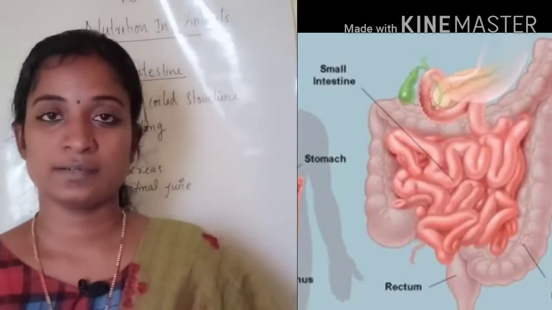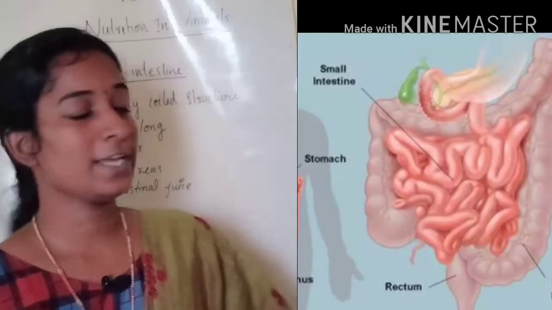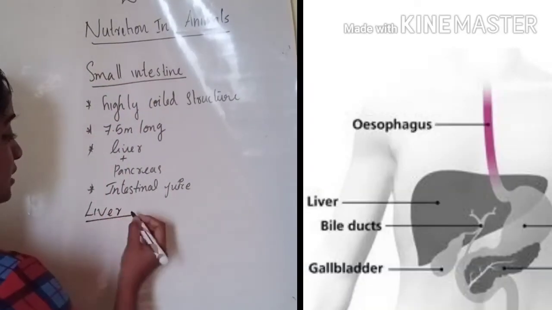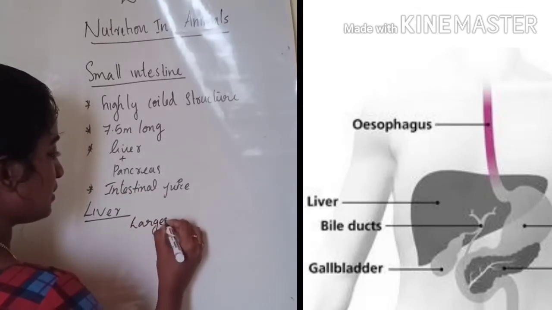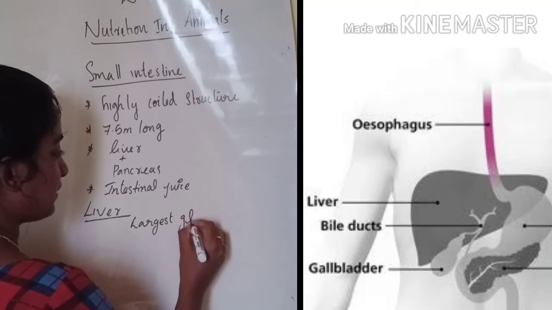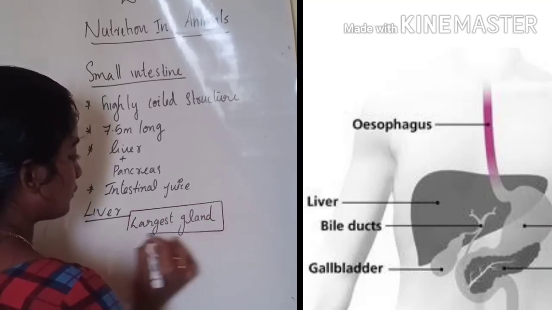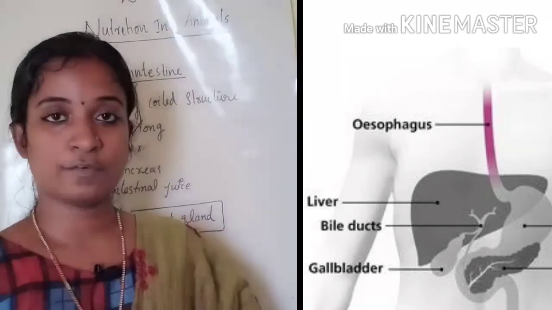So let us learn the function of the liver and the function of the pancreas. Give important to this point: the liver is the largest gland of the body.